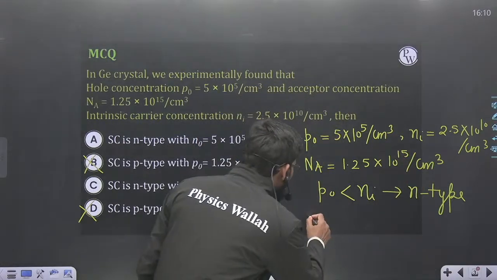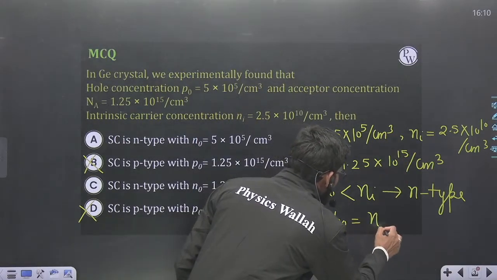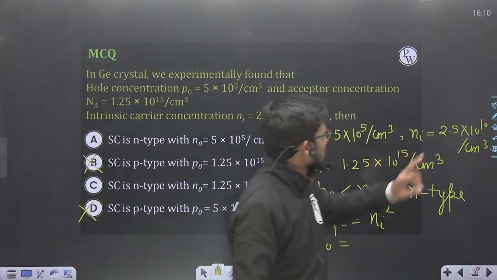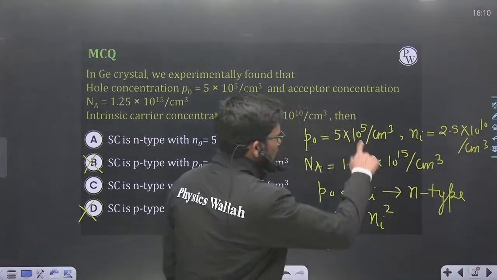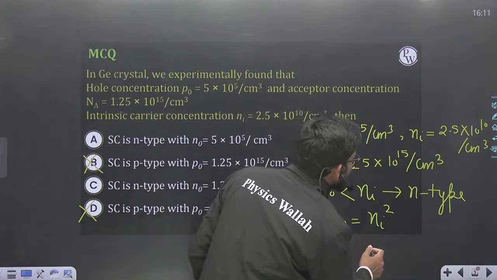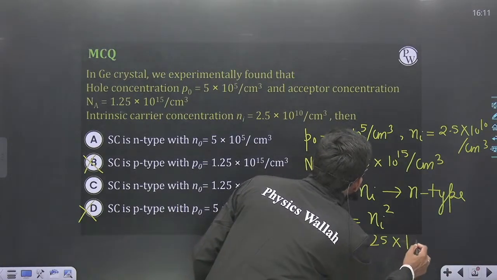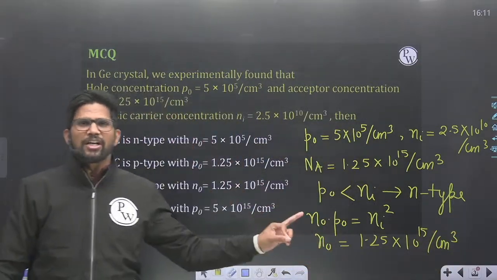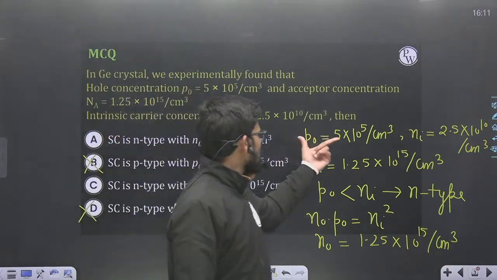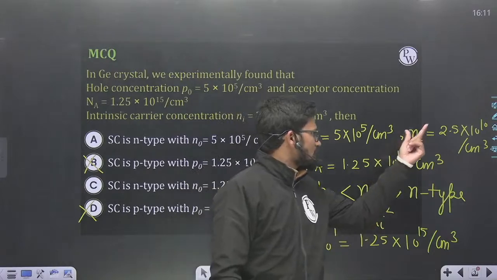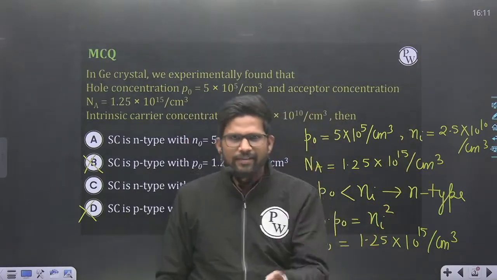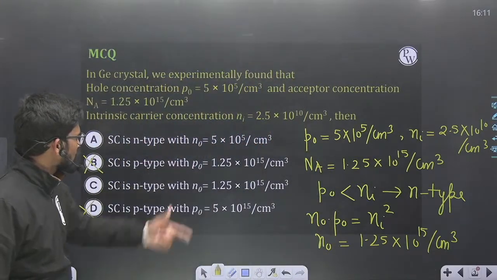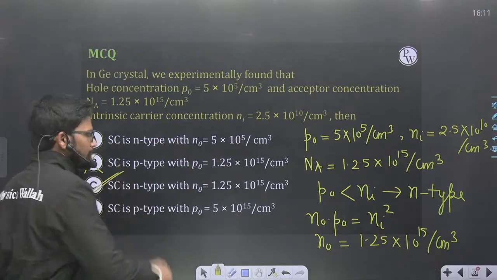And according to the mass action law, N naught into P naught is equal to Ni square. Whatever the N naught concentration is, 2.5 square, 10 to the power 20 upon this comes out to be 1.25 into 10 to the power 15 per centimeter cube. This is the net concentration of electrons, and this is the net concentration of holes. Since electron concentration is greater than Ni and hole concentration is less than Ni, the semiconductor is definitely of N type. And which option is correct? The C option is correct.